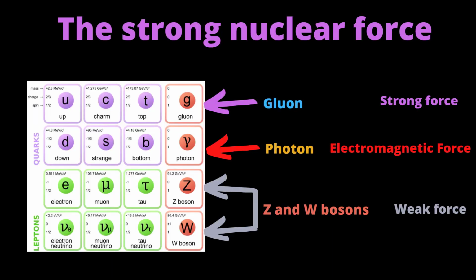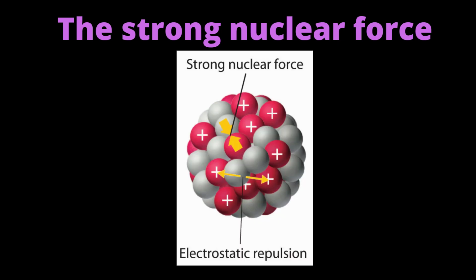The strong nuclear force is caused by the exchange of gluons. It is the strongest of the four fundamental forces, as it binds the basic particles of matter to form large particles, as it binds the quarks and makes up the protons and neutrons. Although it is the strongest force, it is also strange that it becomes weaker when subatomic particles are close together, and its strength increases as the subatomic particles move away from each other.